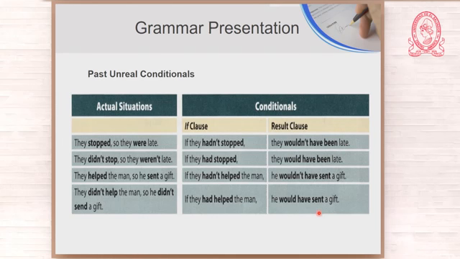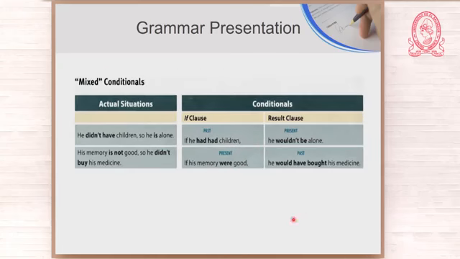Now, sometimes we have mixed conditionals, a combination of different conditionals. And here you have some of the exceptions that I told you about earlier. Look at this. He didn't have children, so he is alone. If you notice, this is a past. He didn't have children. Okay? But this thing that didn't happen in the past has a result in the present. He is alone. Okay? So here you have the actual situation. He didn't have children, so he is alone.